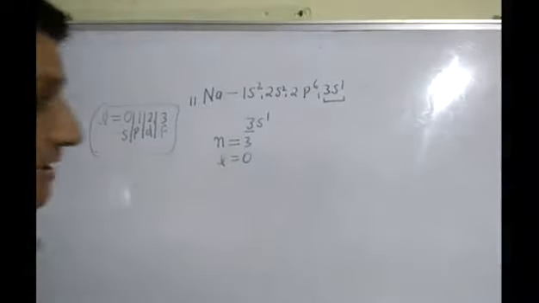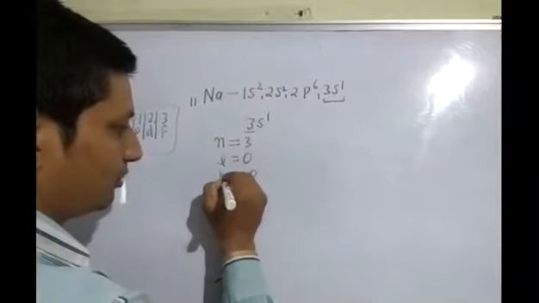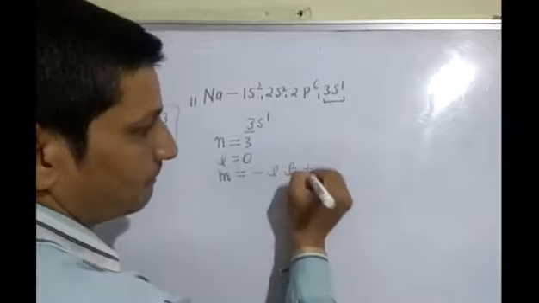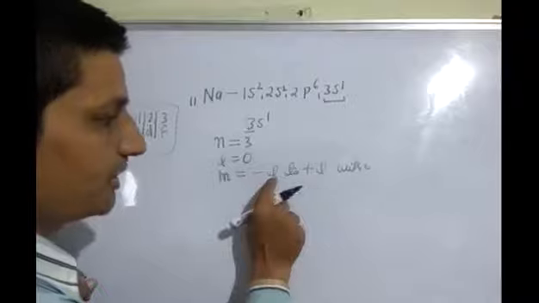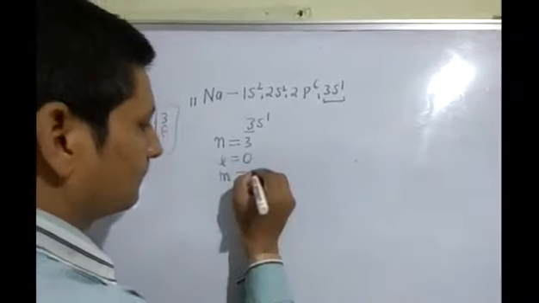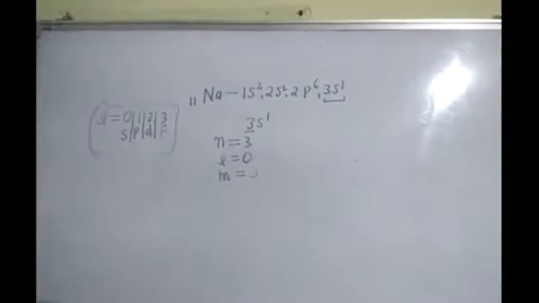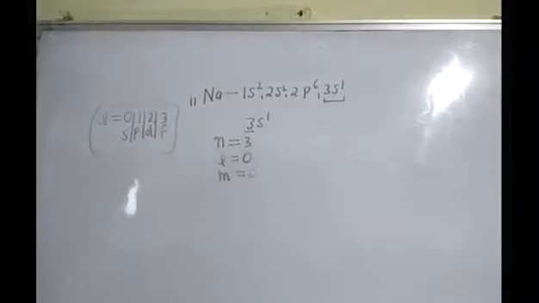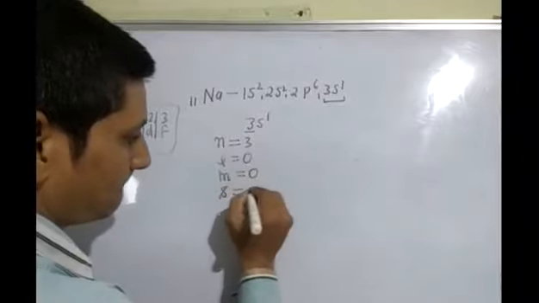I have told you that the value of m is from minus L to plus L. Put L equal to 0 here, and we finally get m is equal to 0. Now next is the spin quantum number, denoted by S. So spin quantum number S is equal to plus half.